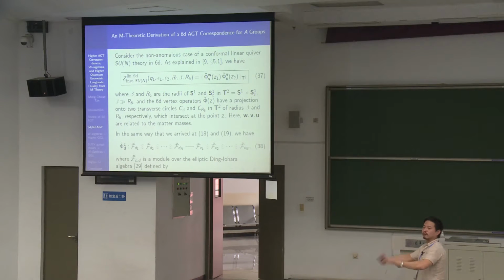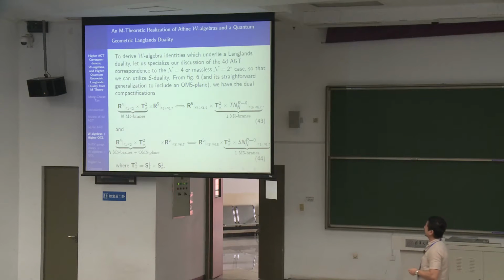Okay, with the orthogonal case, so you start with SO2n, then you twist it. If it's a Z2 twist, then you would get the symplectic case, and then if you Z3 twist it, you get the G2 case, okay? So in 6 dimensions, you can do the same, okay? I won't belabor it.